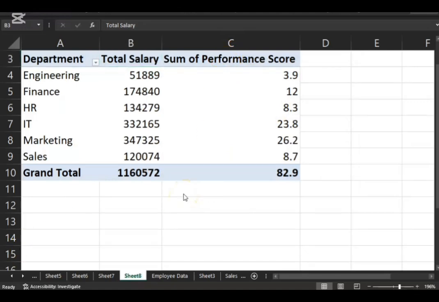This is where we close in this session. We've seen how we can use tables for effective data management. We've created a table, we've used sorting and filtering. We've seen how we can format our data within our table, the use of slicers for interactive filtering, dynamic formulas, data validation. We've seen data cleaning, pivot tables, table rule, and so on.